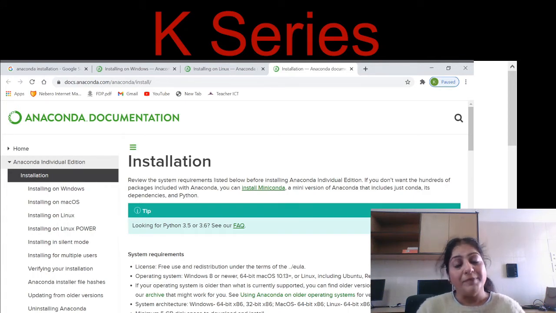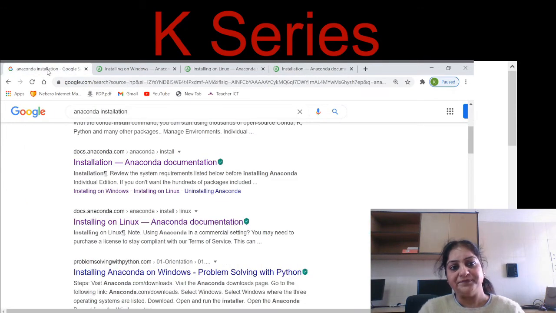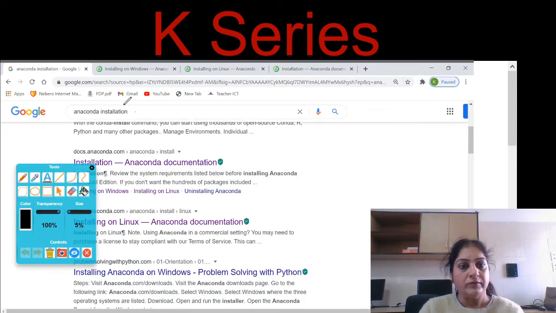Now, to install Python, it's also very easy. You can simply install Python, but I recommend you to install Anaconda, which gives you the privilege of not only Python but all the associated libraries linked with it, right? So as you can see on my screen, I have opened a link. Just Google Anaconda installation. You need to type this only, right?